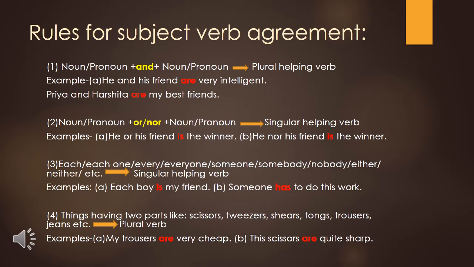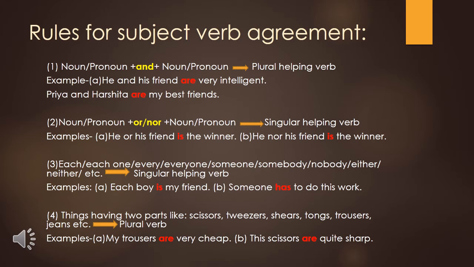Now see rule number three. It says that if any sentence starts with each, one, every, everyone, someone, somebody, nobody, either, neither, etc., then in that case we have to use a singular helping verb in that sentence. Example, you can see here: Each boy is my friend. The sentence starts with "each", and that's why I have used the singular helping verb "is" here.